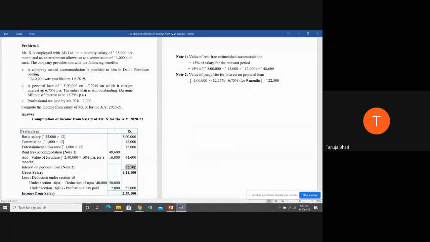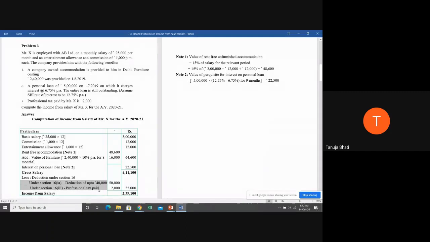Why am I asking under which heading it falls? Because to calculate salary for the purpose of different provisions, you need to know under which specific heading it is going to fall. Now, is there any other, like professional tax? Are you going to take it while calculating gross salary? No, because the employee himself is paying his expenses. It doesn't form part of gross salary. So when you add all this up, you get 4,11,100.